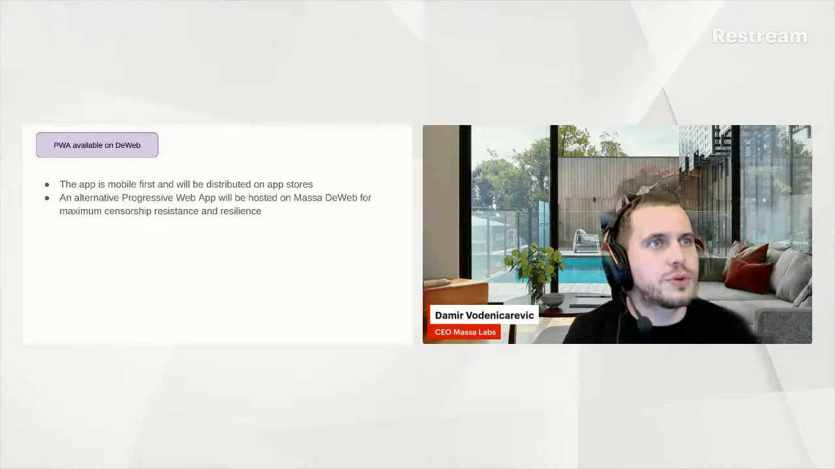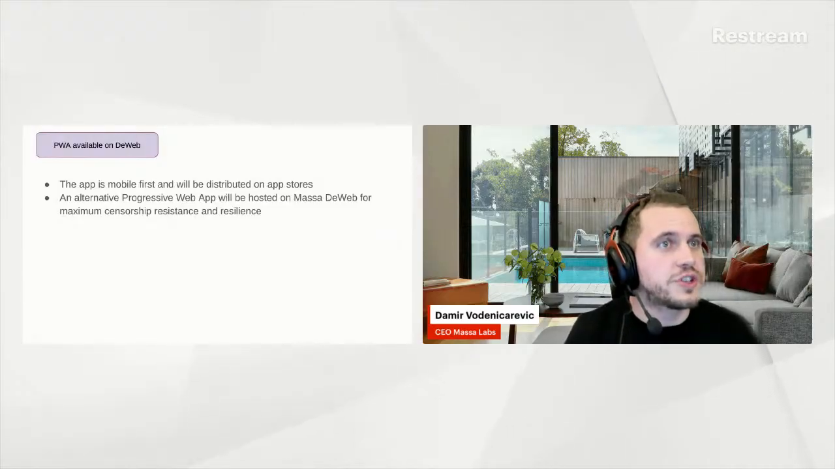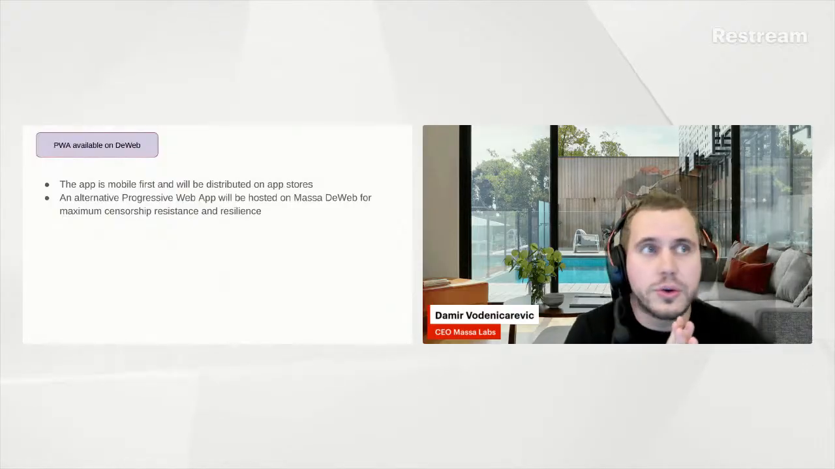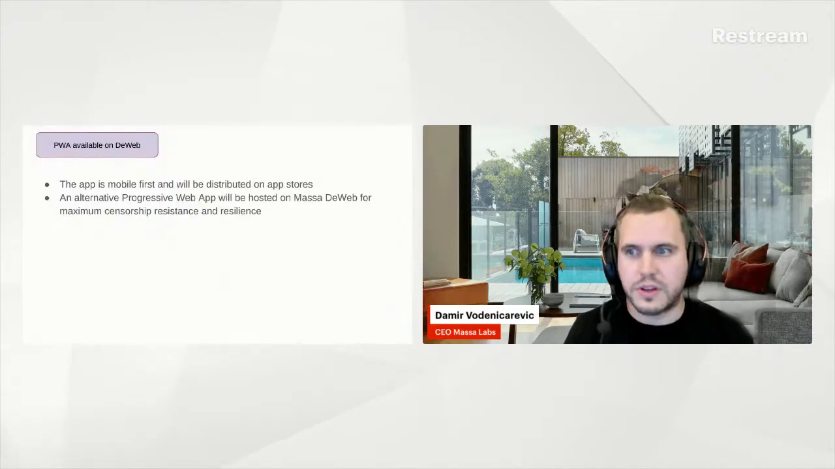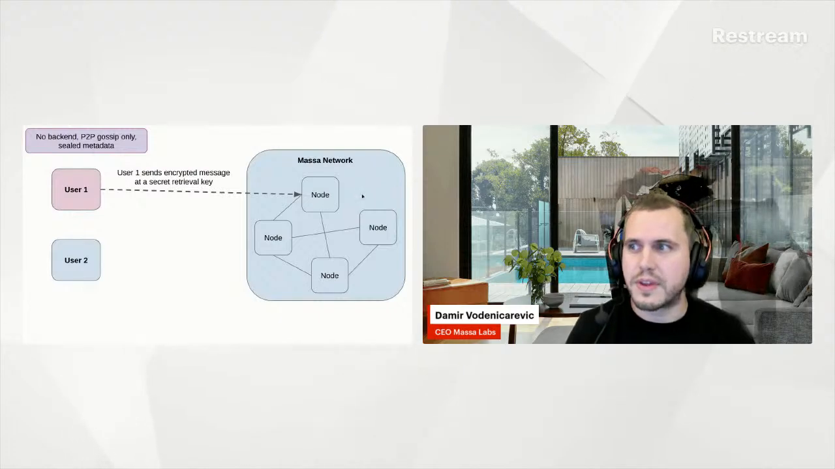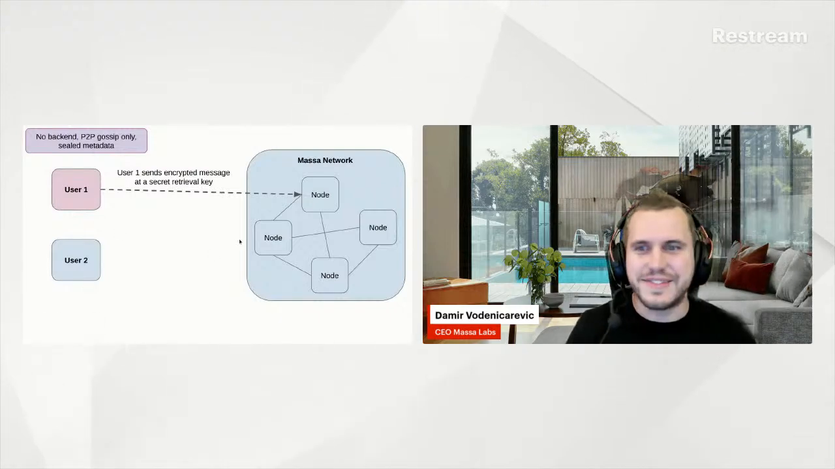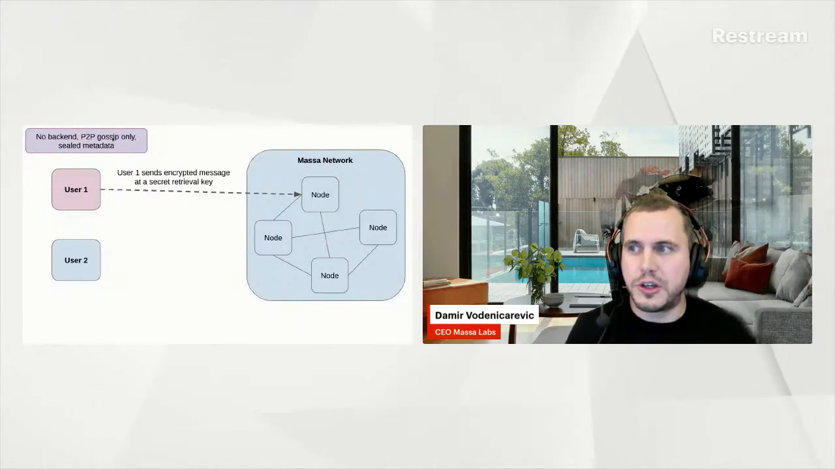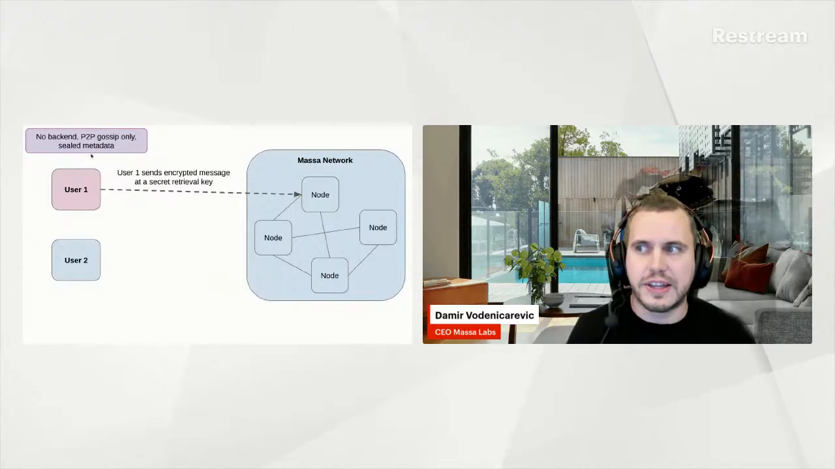So the biggest challenge is to incentivize Massa token holders, which are node runners, to participate. Thank you for the question. So that's where it becomes interesting, and that's what I want to discuss with you as well. It's actually my next slides. So typically, we don't want any backend. We want peer-to-peer gossip only, and to use sealed metadata.